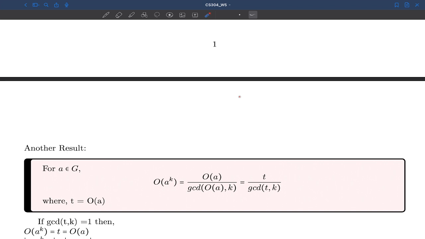It is not always the exponent, it is not always the power. I'm assuming that you are aware of what this A raised to power K signifies.